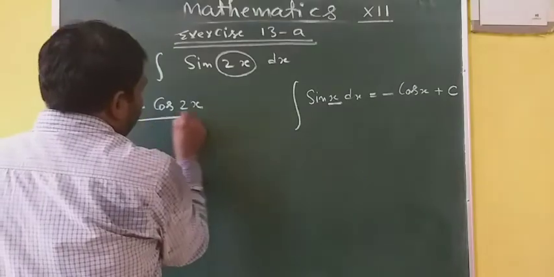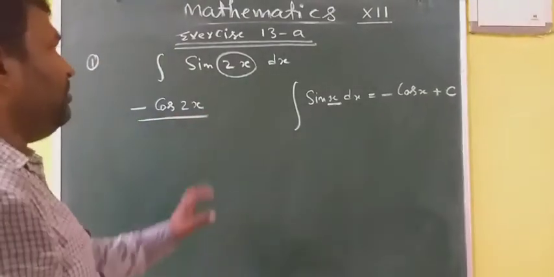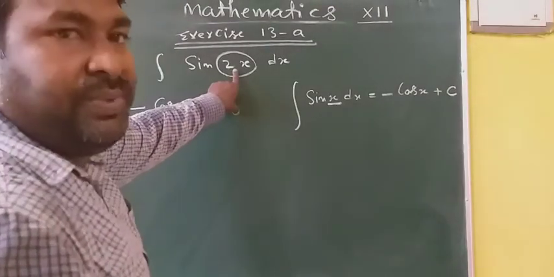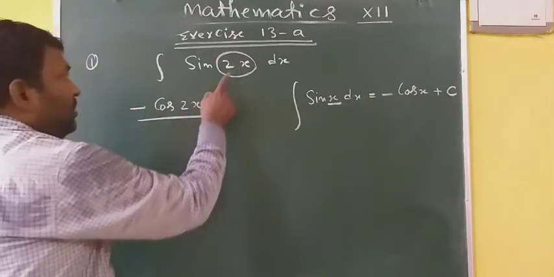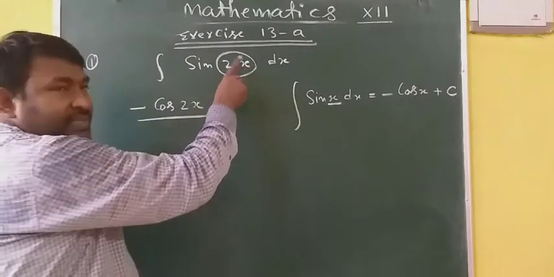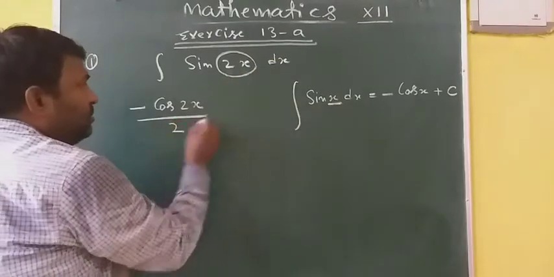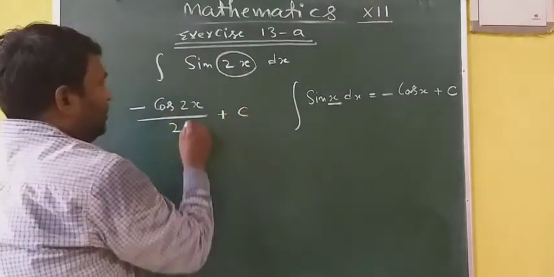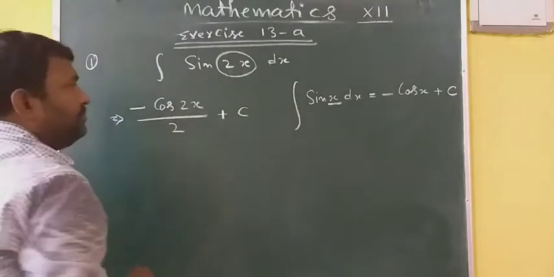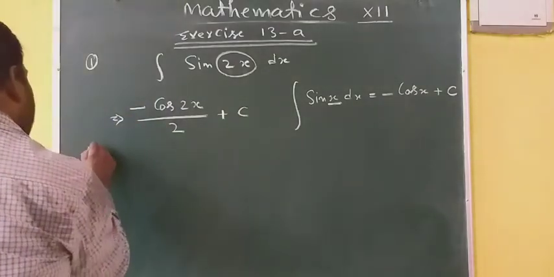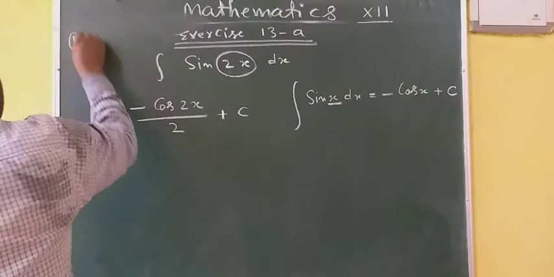Thereafter, divide this result by the differentiation of whatever you have assumed. You have assumed 2x as x, and the differentiation of this is 2. So dividing by 2, plus c. This is your result. Similarly for all other questions, but I am solving them first.